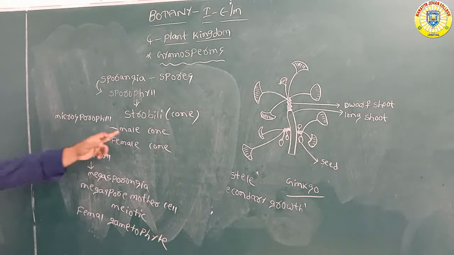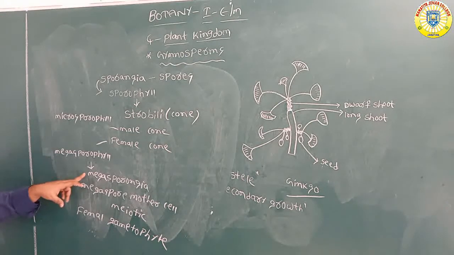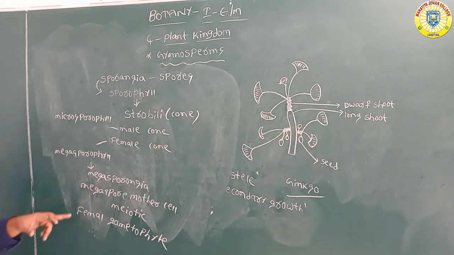See, male cone, female cone over. So the megasporangium contains megaspores.